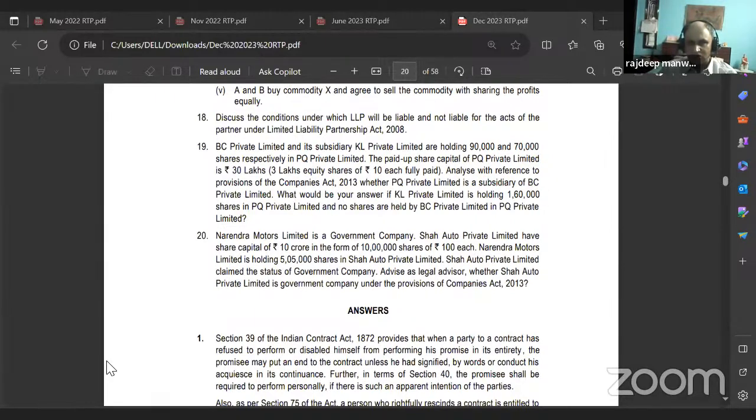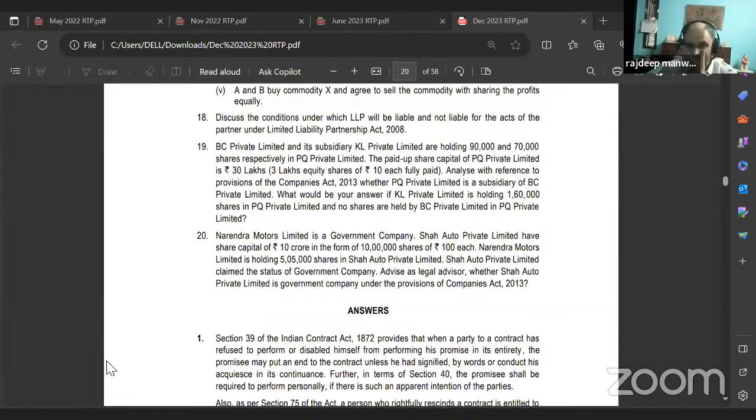Yes, sir. Okay, then what we'll do is from the previous revision test paper, we'll see other Companies Act questions. Yes or no? If there are any case studies and all, right or no? There are no case studies in this, sir. There are 2 questions of Companies Act. Who's telling this? What's your name? Anuhya. Okay. Question number 19 and question number 20 are from Companies Act, the last two. Okay, let's finish these two and then we'll see if we can do more from there.